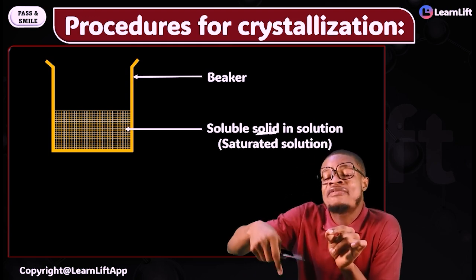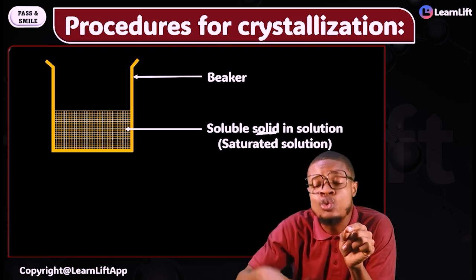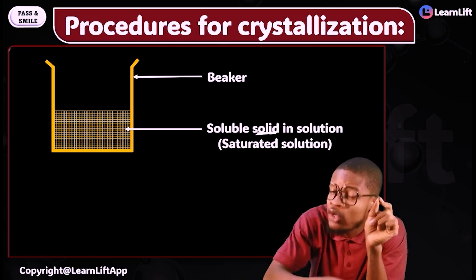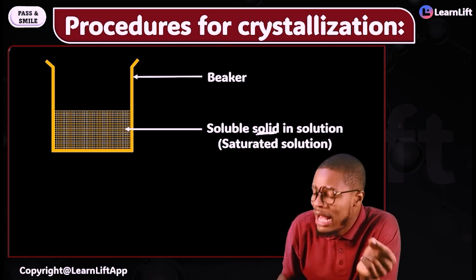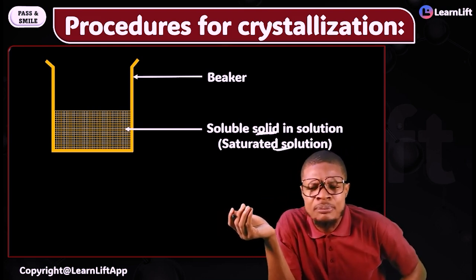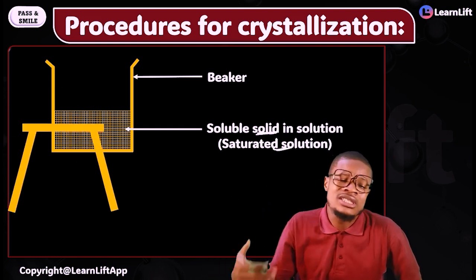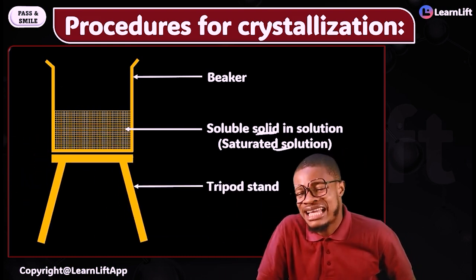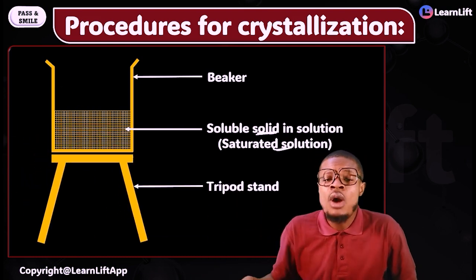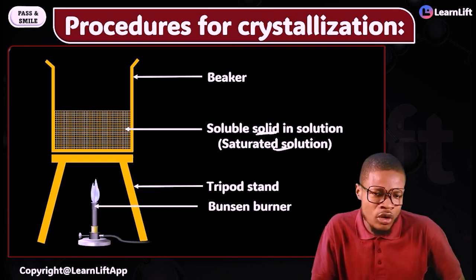Meaning that whatever that solute is, it must be soluble inside the solution first. And then it is what forms the saturated solution. So apart from the beaker and my saturated solution, what other thing do I need? Of course, I need my tripod stand. You already know this. And then what will I use to heat it? There is where your Bunsen burner comes into place.